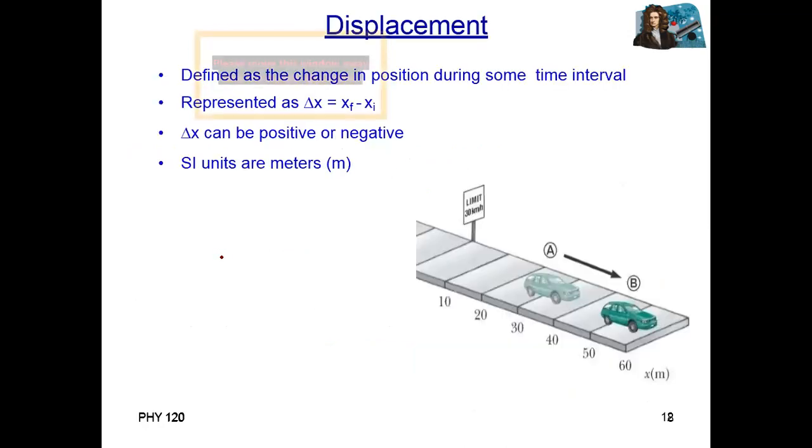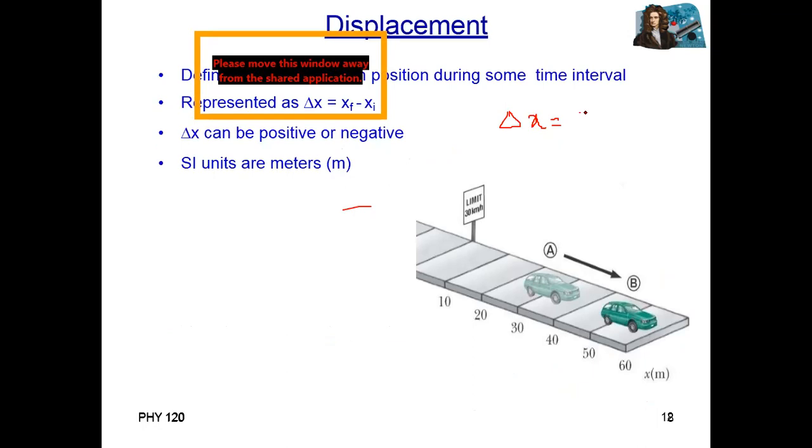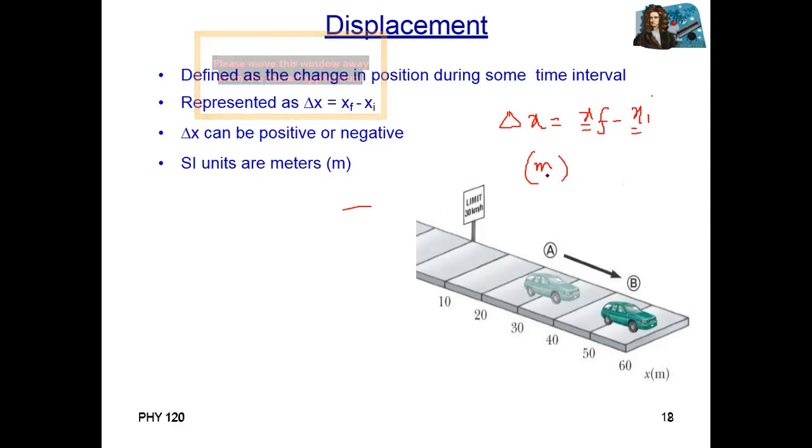Now, displacement, as I told you, is the shortest distance between two points. The formula for displacement is delta x, the change in position, equal to final position minus initial position, where x is location or position. The unit of displacement is also meter, because this is also a distance. But distance is always positive, while displacement depends upon position. Displacement may be negative, positive, or also zero.